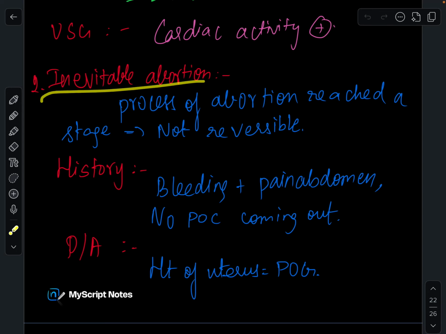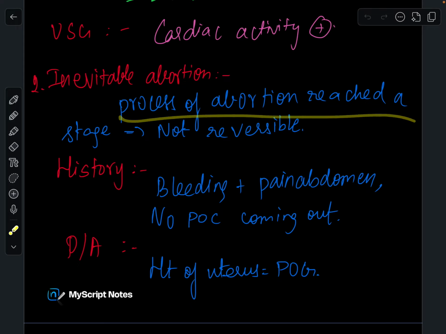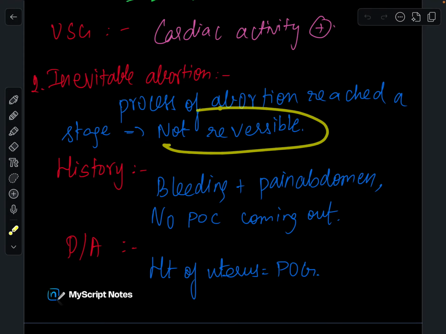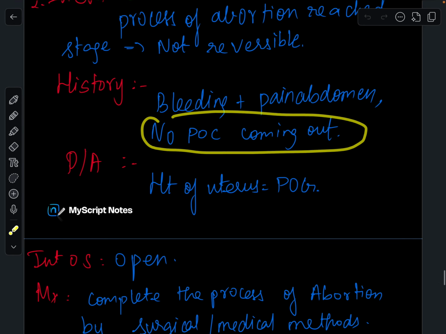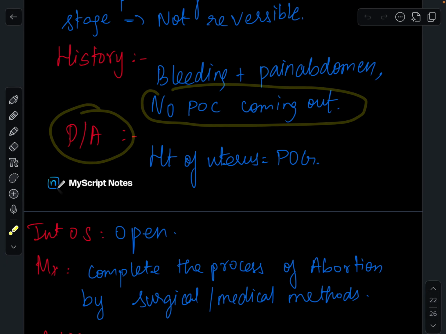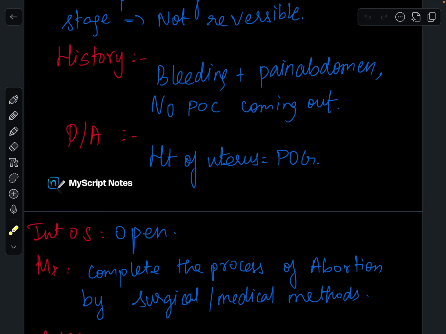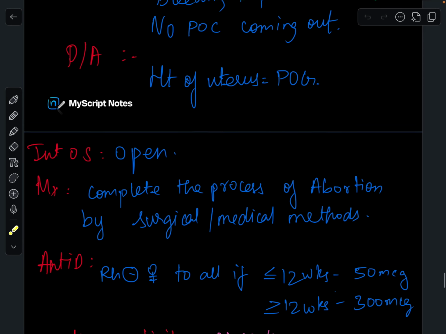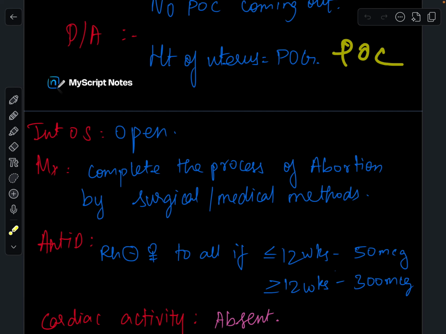Next type is inevitable abortion. The process of abortion has reached a limit where it is not reversible. History is bleeding plus pain abdomen, with no products of conception coming out. In per-abdominal examination, the height of the uterus is equal to the period of gestation, as the products of conception are not coming out.